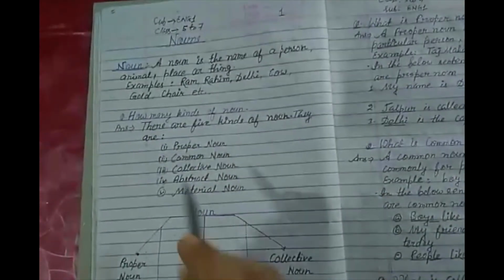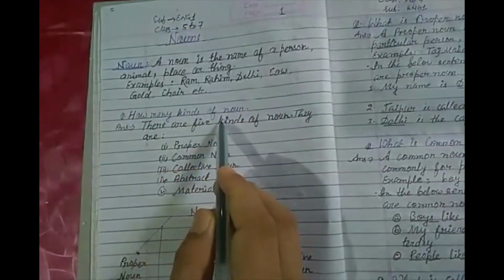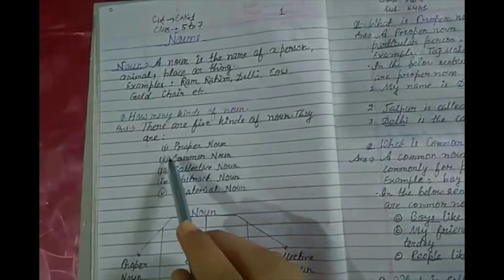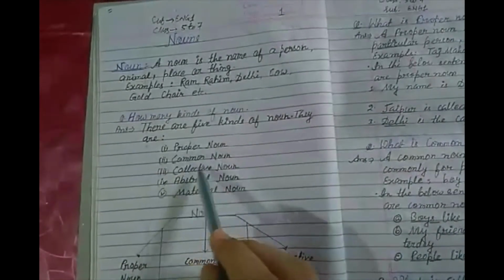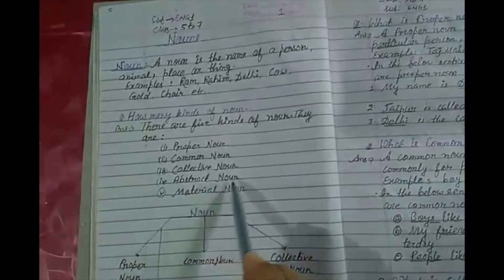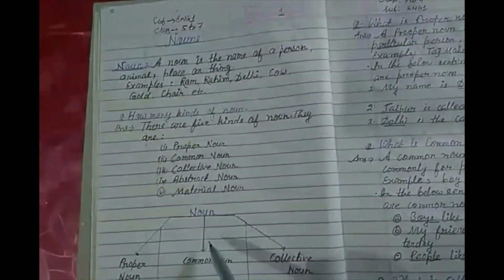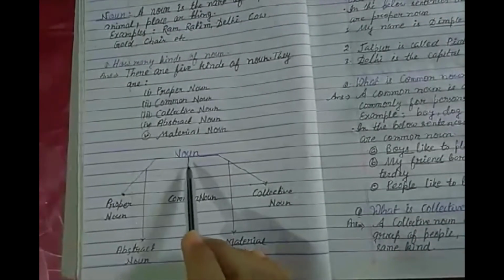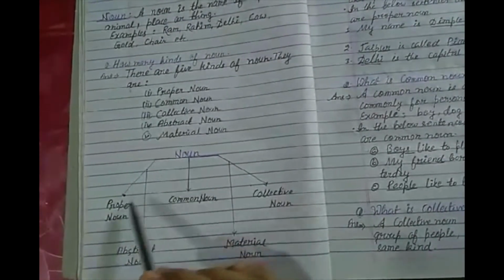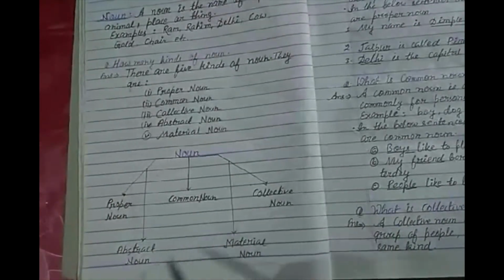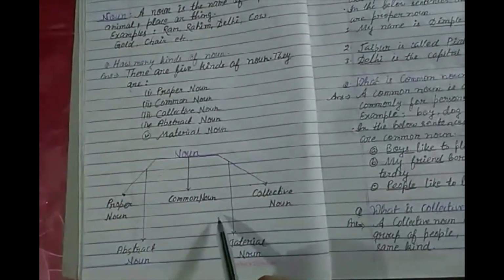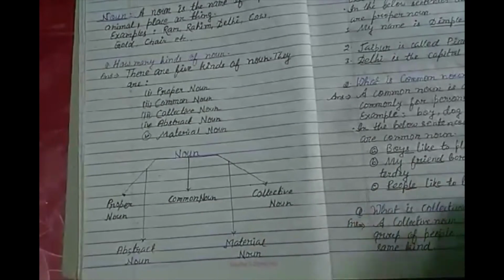Now let us see how many kinds of noun. There are 5 kinds of noun. They are proper noun, common noun, collective noun, abstract noun and material noun. Now we will see the definition of each kind of noun with examples. You can also see through the figure, noun has 5 kinds. First one, proper noun, common noun, collective noun, abstract noun and material noun. In the same way you have to draw the figure in your copy also. Okay students, now let us see each kind of noun.